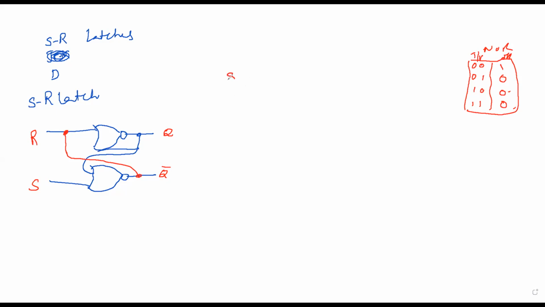Now I have S and R, and the outputs are Q and Q bar, and let me say that is a condition. What will happen? Now let us consider S is equal to 0, R is equal to 0.